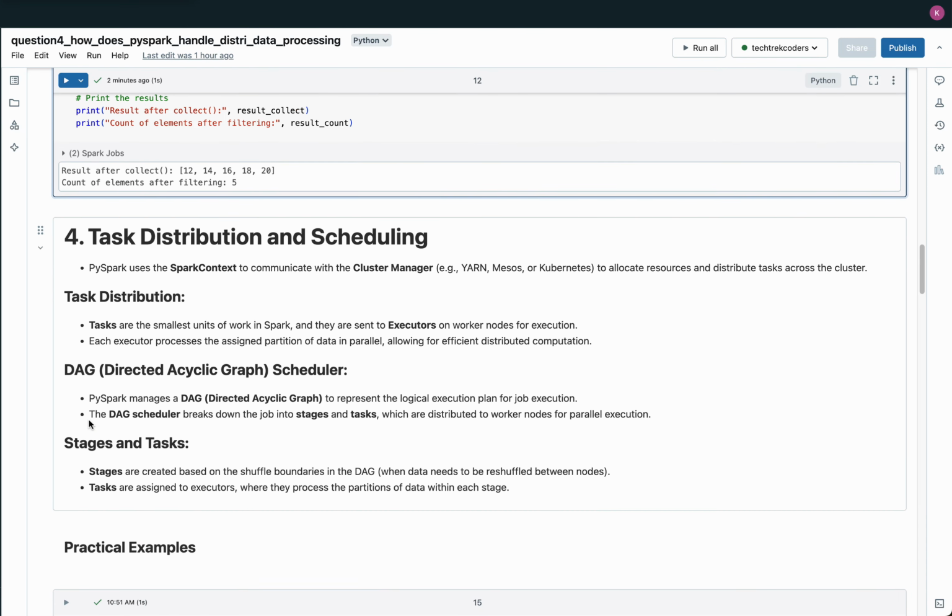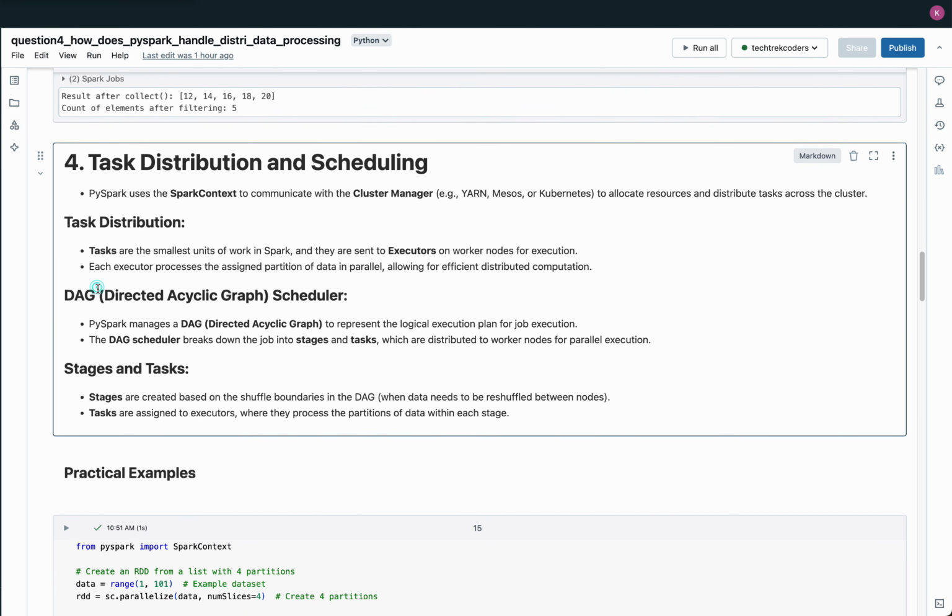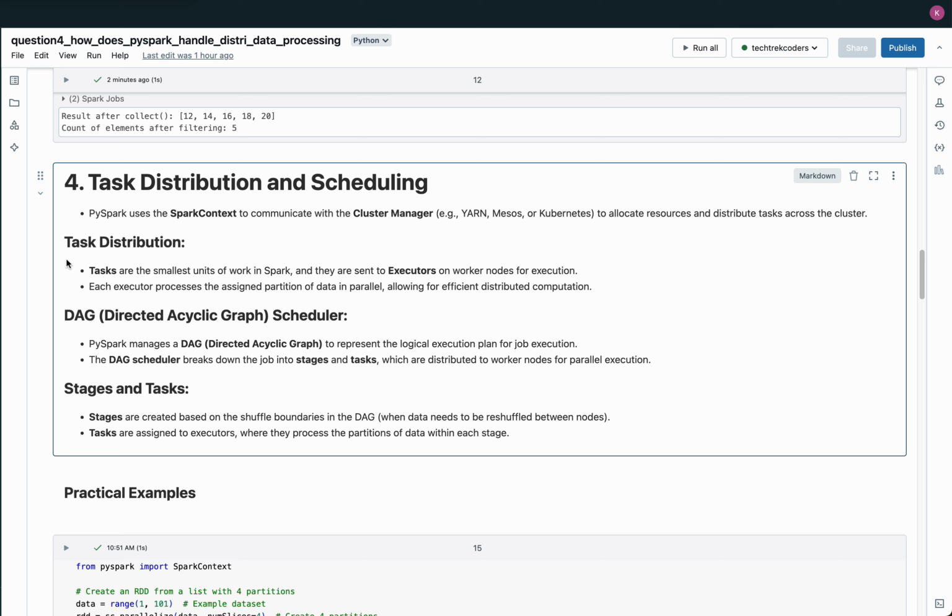4. Task distribution and scheduling. In PySpark, task distribution and scheduling are crucial for efficient parallel processing across a cluster. The Spark context is responsible for communicating with the cluster managers such as YARN, Mesos, or Kubernetes to request resources such as CPU and memory and to distribute tasks across the cluster.